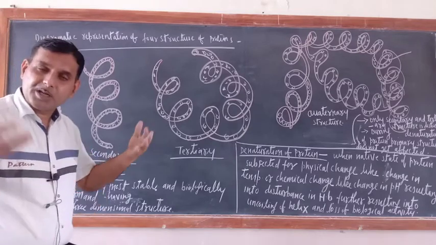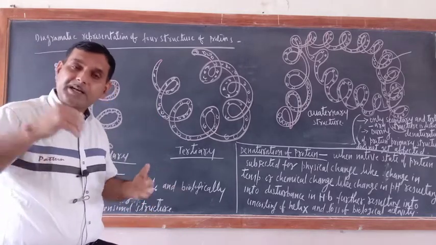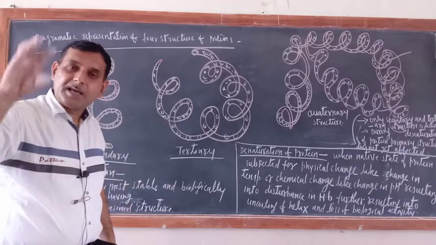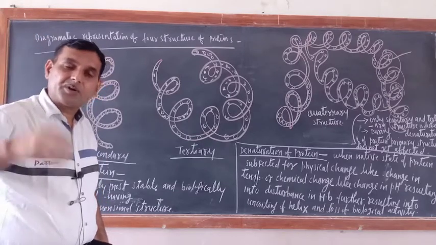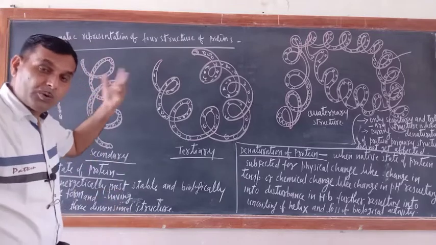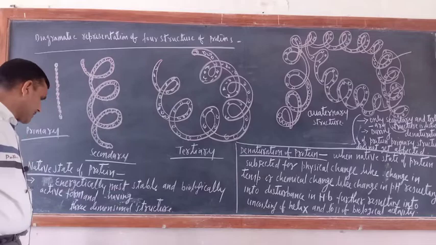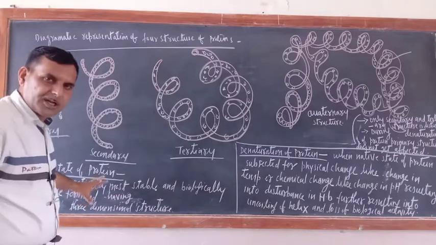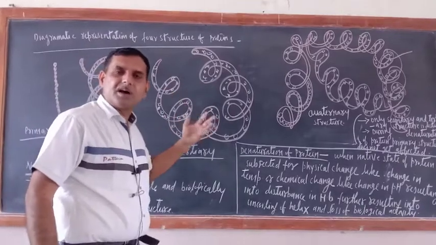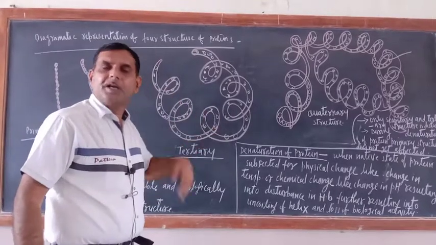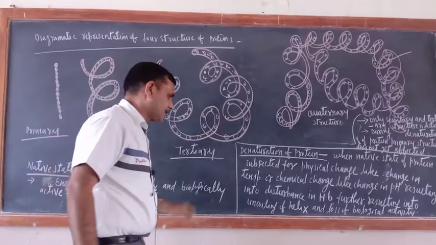You know that protein is found in 3D structure only. So native state of protein means energetically it is most stable, biologically it is most active, and it is found in its original three-dimensional structure. Such type of protein is known as native protein. Means biologically active protein is called native protein, that is energetically stable and having three-dimensional structure.